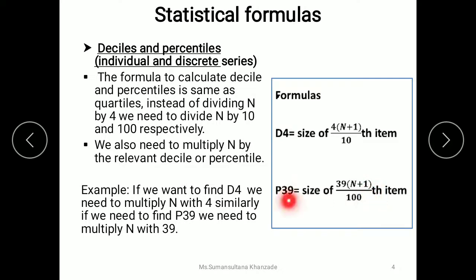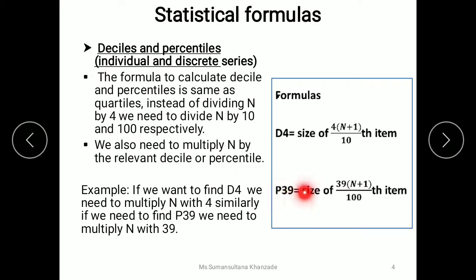And for whichever percentile we are calculating, for example 39 here, we need to multiply n plus 1 with 39. Similarly, if you want to calculate P50, then 50 into n plus 1 divided by 100. Otherwise, if you need to calculate D7, then 7 into n plus 1 divided by 10. So for calculating decile we need to divide it with 10. For percentile divide it with 100. For quartile divide it with 4. For median we need to divide it with 2.